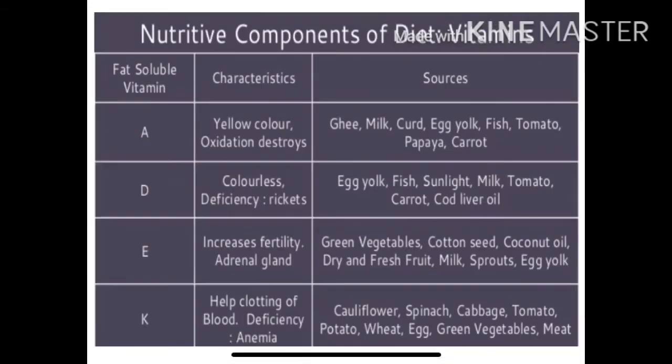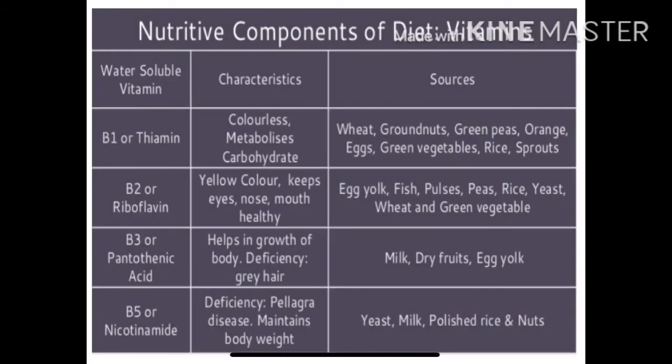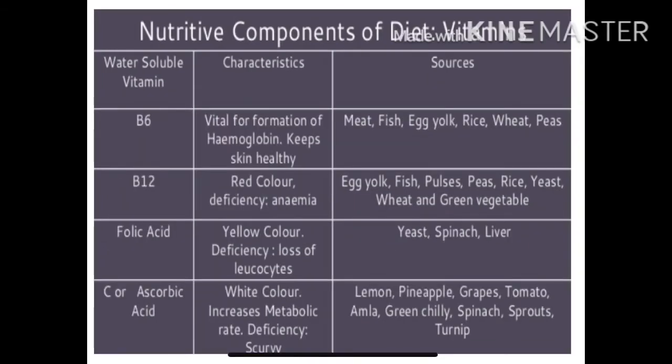The fourth nutritive component is vitamin. There are two types of vitamin. One is fat soluble vitamin, which contains vitamin A, vitamin D, vitamin E and vitamin K. These are the characteristics and sources of fat soluble vitamins. Next is water soluble vitamin. These all are the water soluble vitamins. Their characteristics and their sources are mentioned here. So just go through all these water soluble vitamins.